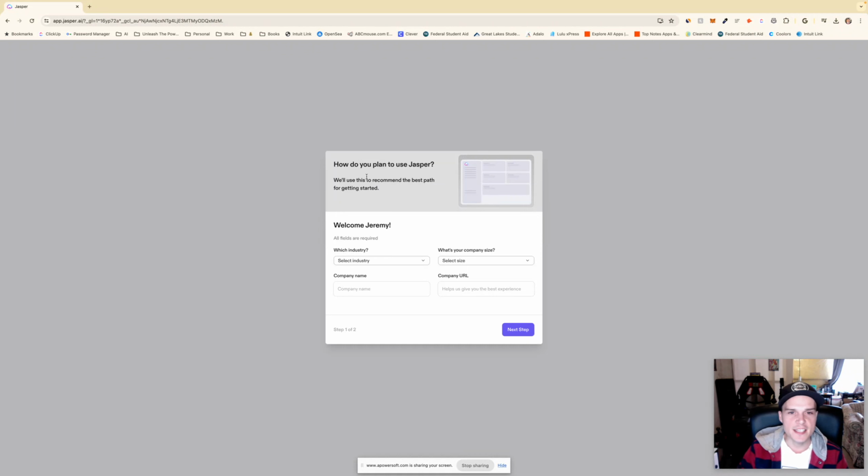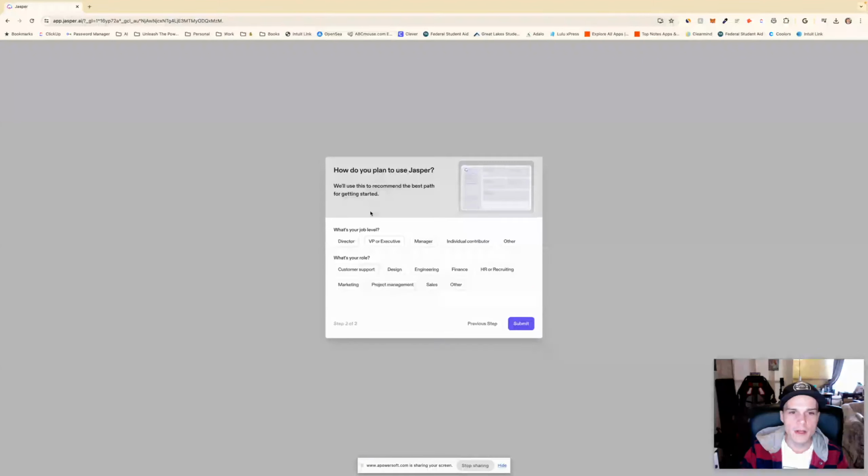Okay, so first thing it's asking is, how do you plan to use Jasper? I'm going to use this for one of my marketing clients. So they're in the finance industry, 200 and below. Geez, they don't want anything between 0 and 200. The company name is First Security Mortgage, and the company URL is firstsecurity.mortgage. Okay, what's my job level? Director, and my role is in marketing.